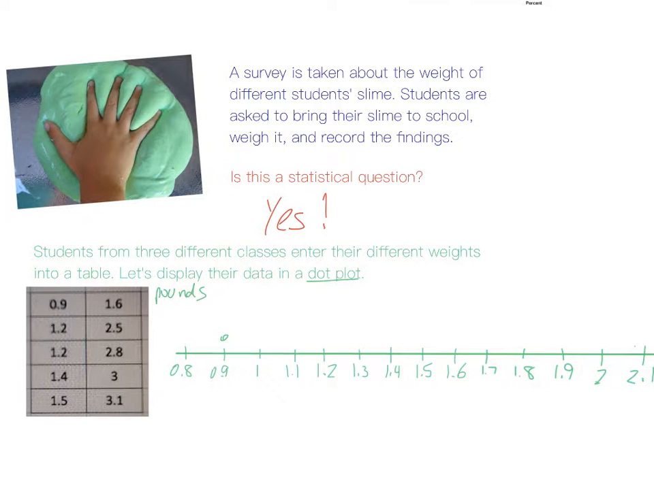Now what about 1.2? Let's go to 1.2, put a dot, and check that one off. Then we have another 1.2, so I'm going to put a dot above that first 1.2. And then 1.4. You get the idea. So go ahead and finish this and then play the video when you're done.